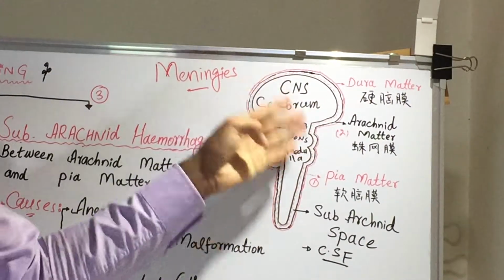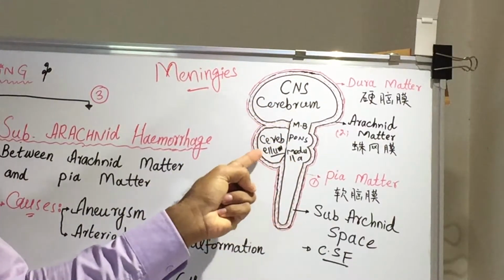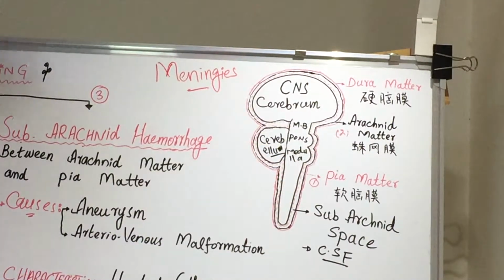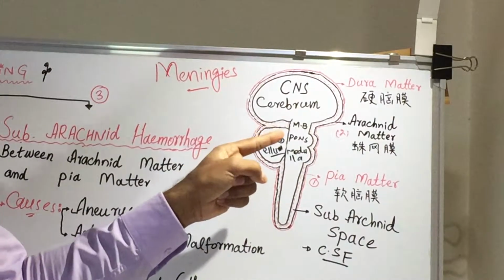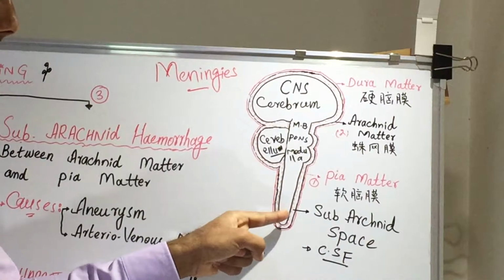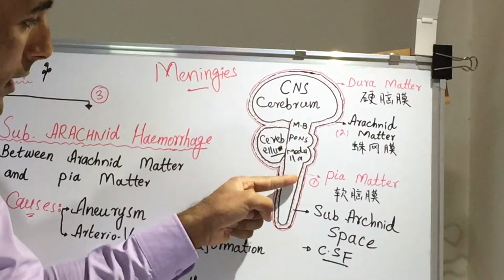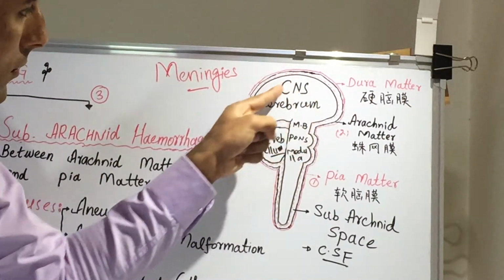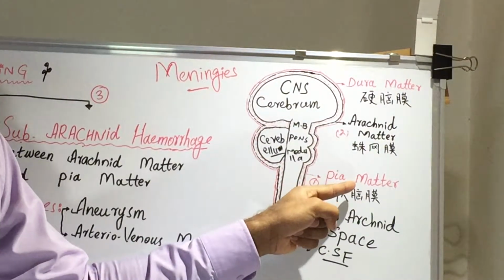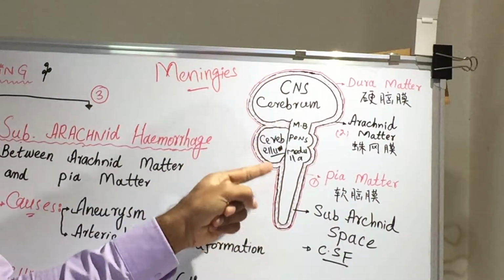So this is our central nervous system: cerebrum, midbrain, pons, medulla, and behind we have cerebellum, and under this there is spinal cord. Now around the central nervous system, we have three different layers. The first layer, attached to the central nervous system, which I have shown with very small dotted lines, is called pia mater. Pia mater is the first layer present around the central nervous system.